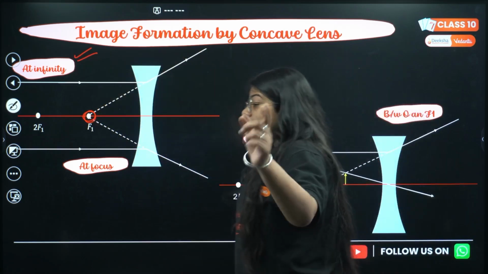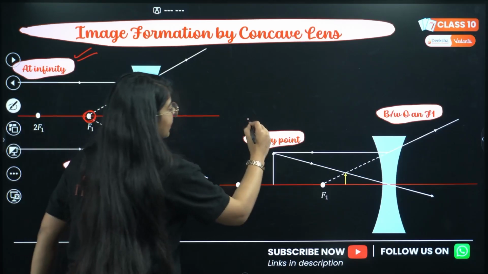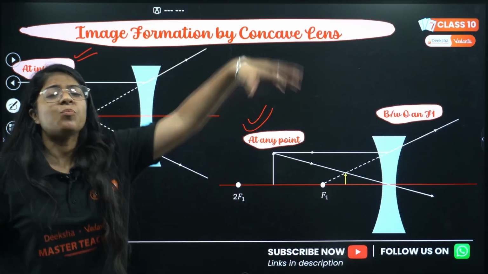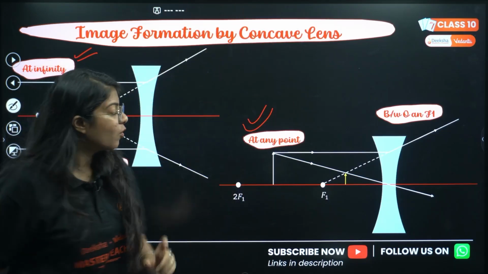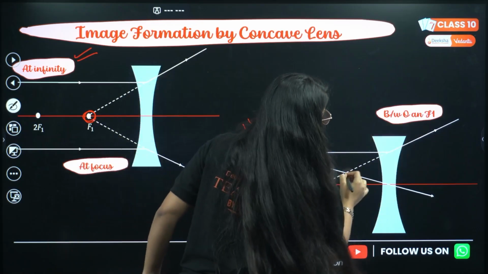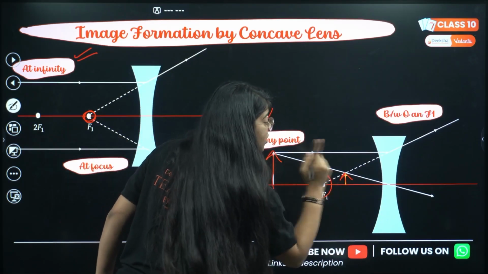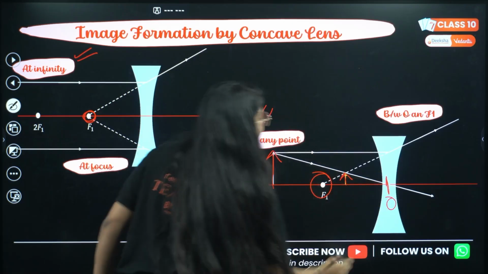Oof. This is the rapid revision, we have to keep up the josh. Okay, then in the second case, the object is at any point between infinity and focus. At any point between infinity and focus, the image will be formed on the same side, between the first focus and the optical center.